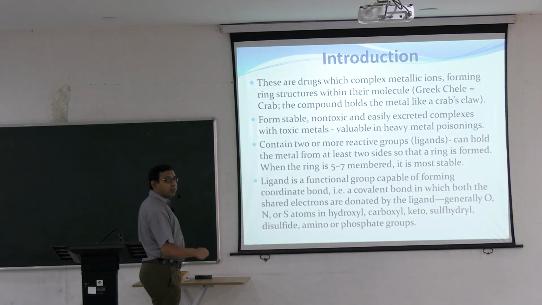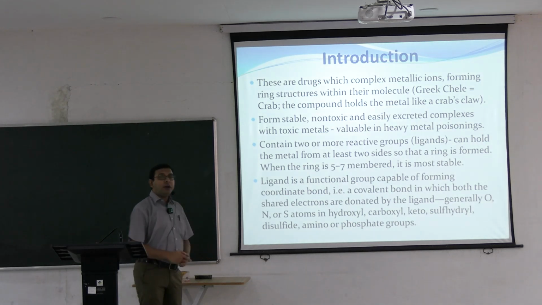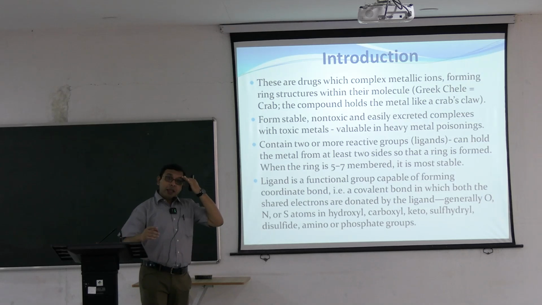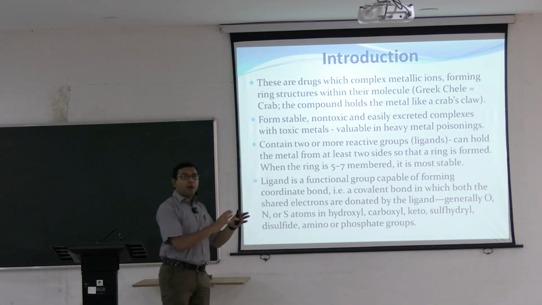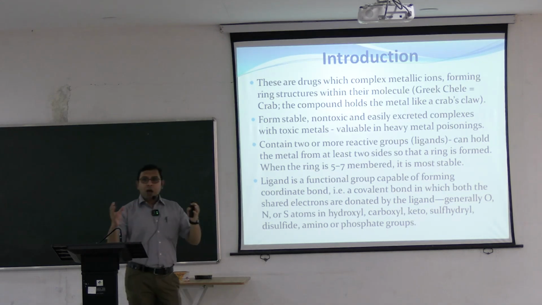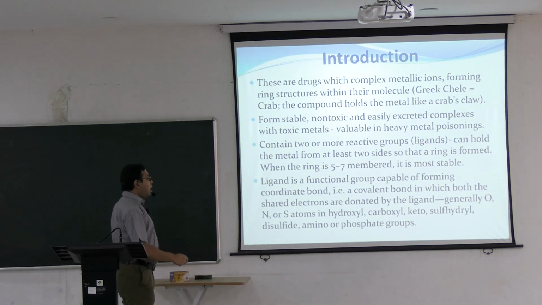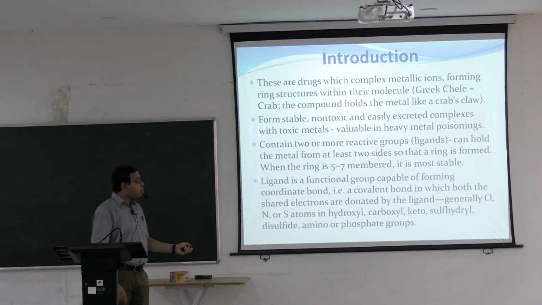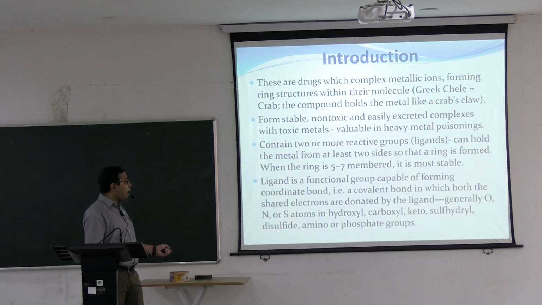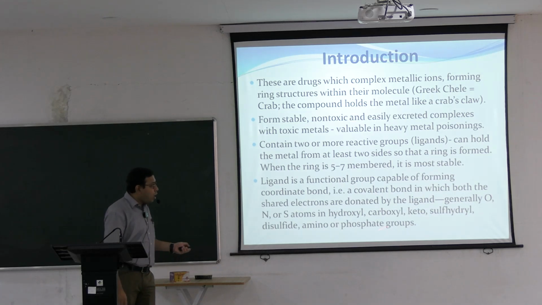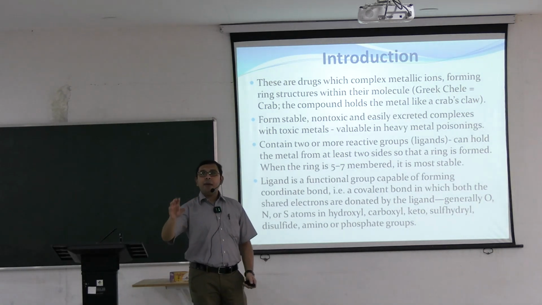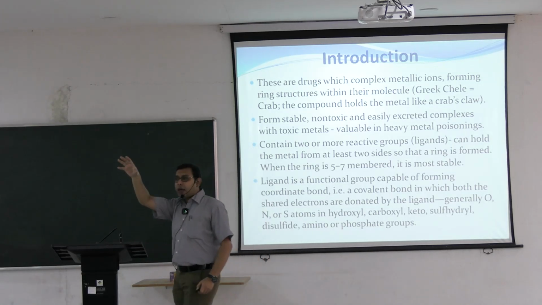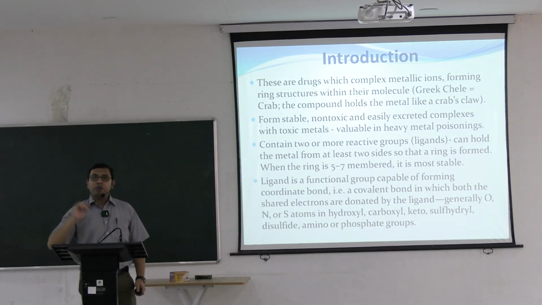This ligand is a functional group capable of forming a coordinate bond. So basically this is the basis of coordination chemistry. You have read chemistry in the 11th-12th, this is a part of coordination chemistry. They form the coordinate bond, and generally oxygen, nitrogen or sulfur atoms in the hydroxyl, carboxyl, keto, sulfhydryl, disulfide, amino or phosphate groups. These groups are mainly affected, and enzymes containing these groups are important in different biological and physiological pathways.